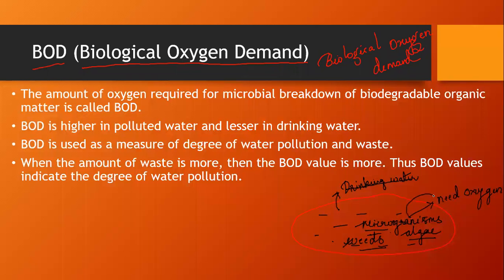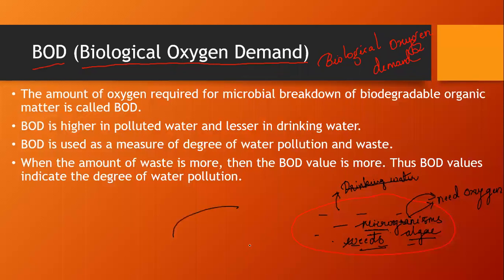When the demand for oxygen increases, that means the water is either polluted or contains a lot of organic matter, organic materials, or organisms. Understood? As the microorganisms, weeds, and algae need oxygen, the demand for oxygen increases.